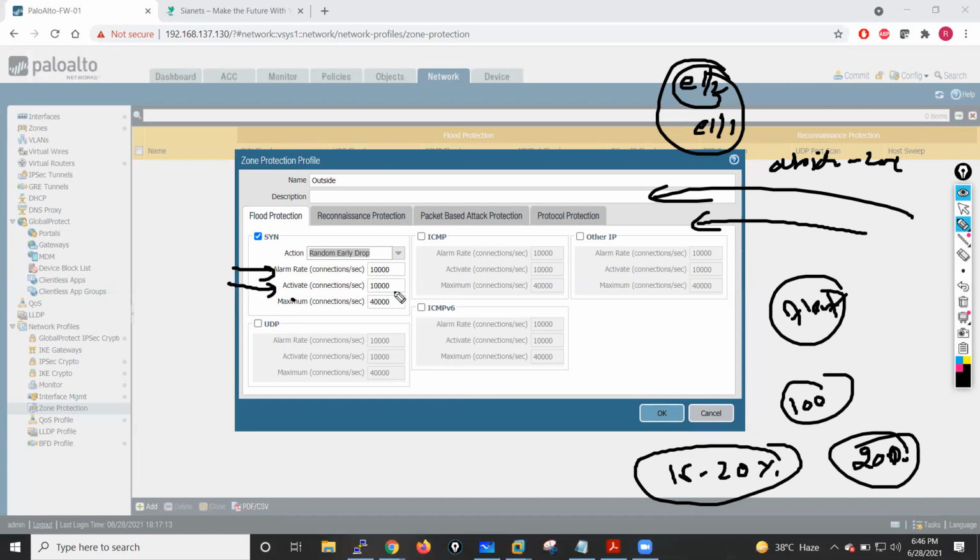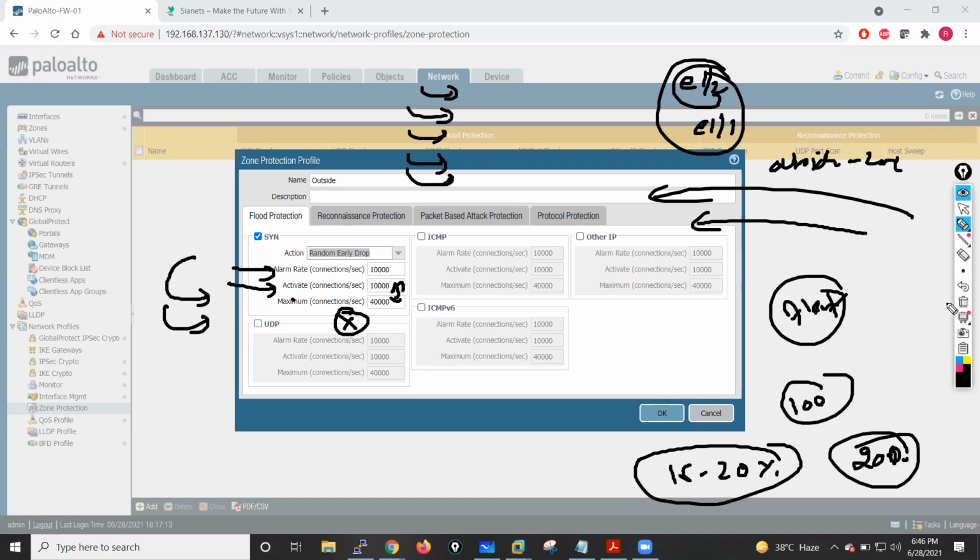So the thing is, when the connection count becomes 10,000, zone protection is activated. When the connection count is between 10,000 and the maximum value, which is 40,000, it will start dropping packets randomly, because it is using random early drop. But when the connection count becomes more than 40,000, it will drop all the connections. So this is how random early drop works, guys.